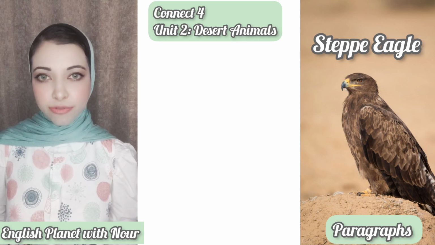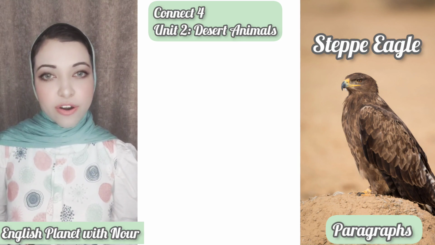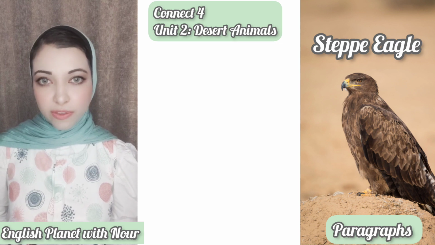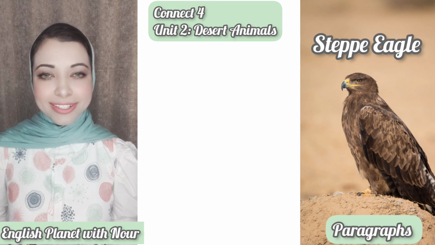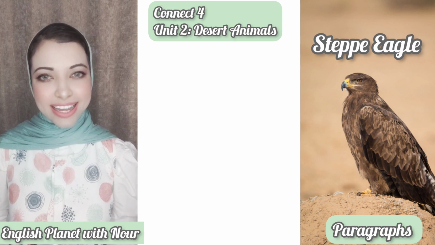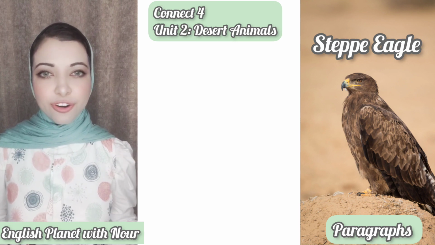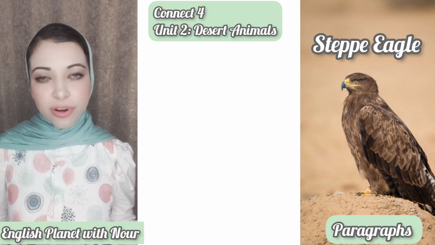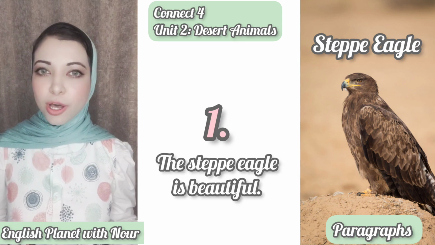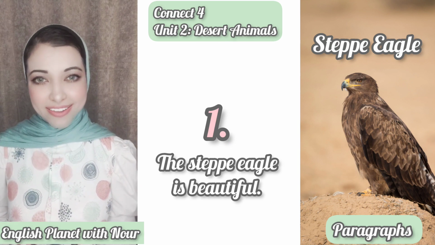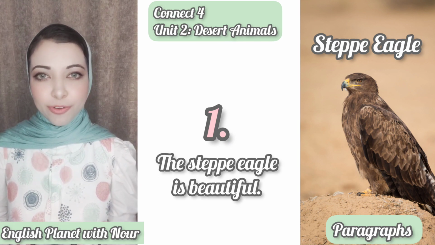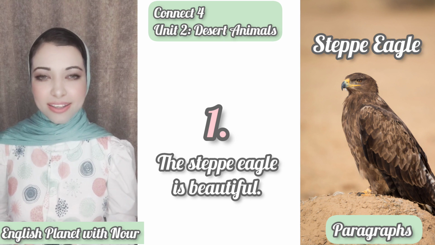It's an adjective. Is it correct to start the sentence with beautiful with an adjective? No, because it's an object. So we have to make the sentence like noun, verb, object, or pronoun, verb, object. Like the steppe eagle is beautiful. This is the first sentence.